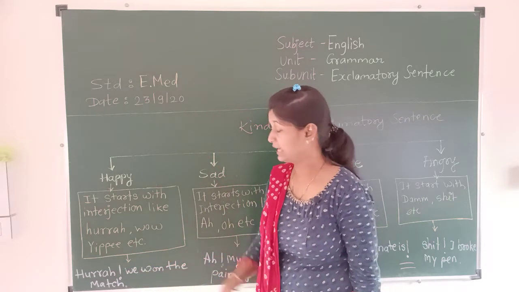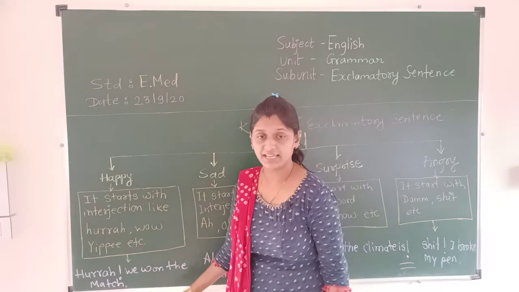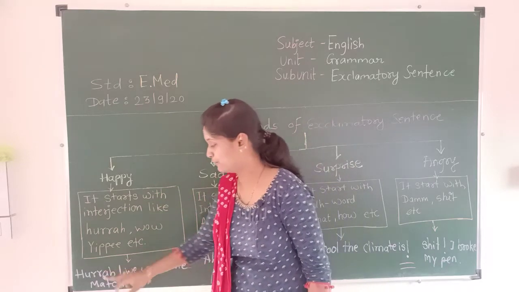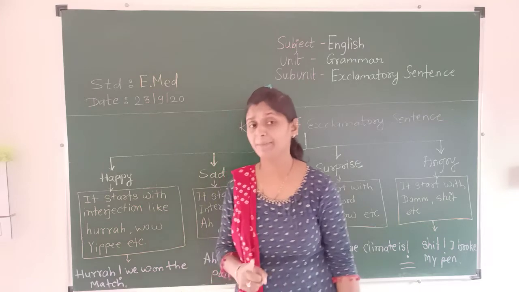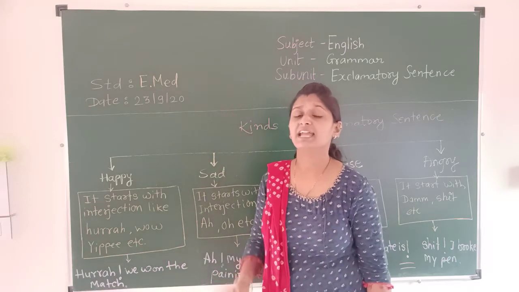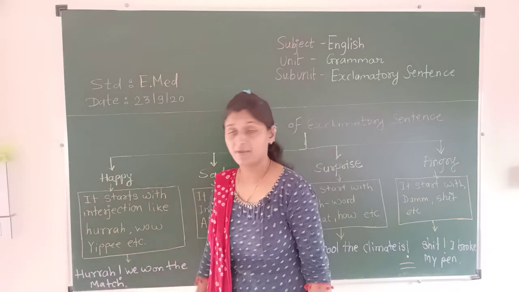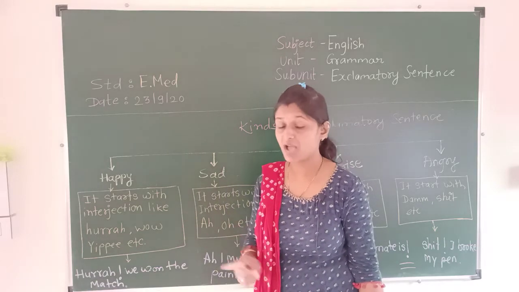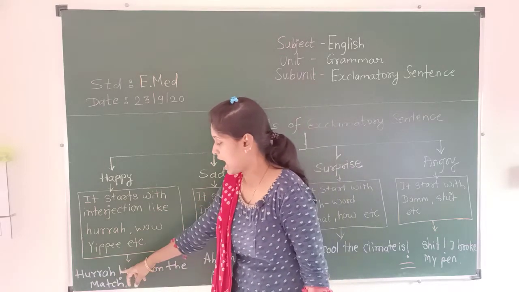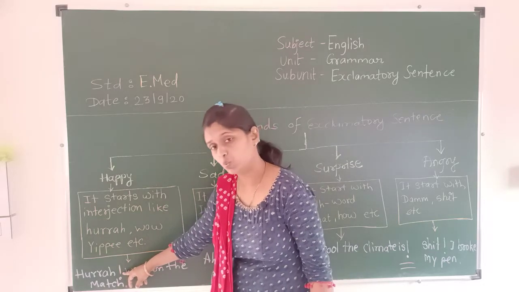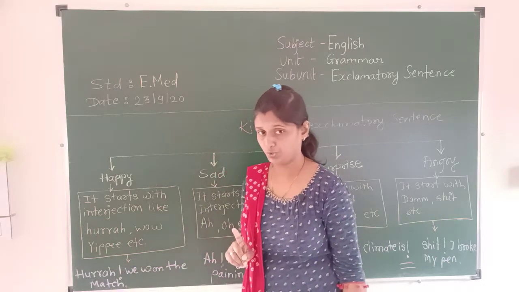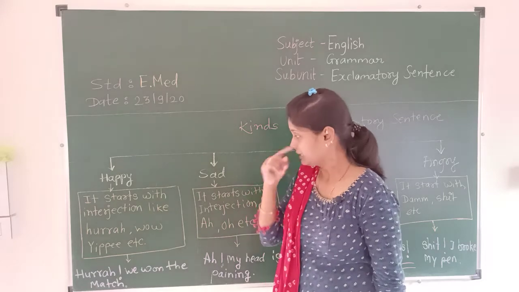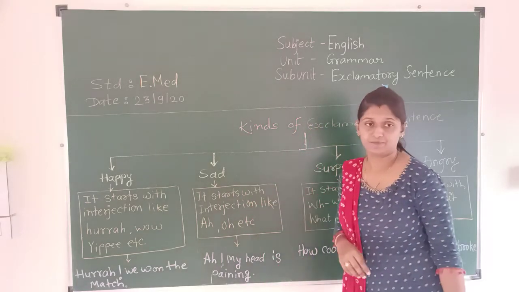And one more thing, the happy sentence always ends with a full stop. The exclamation mark is used after the interjection word. Okay, now next is sad.